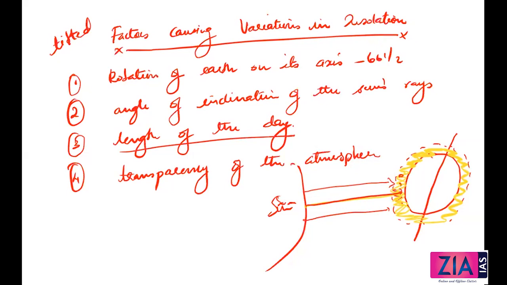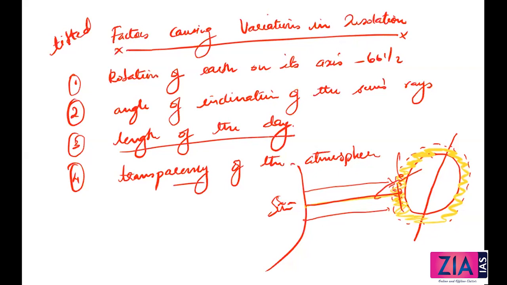The red color of the rising and setting sun and the blue color of the sky are a result of scattering of light within the atmosphere. Because of that scattering, we see the sunrise and sunset as red in color and the sky as blue. Actually, it is not red, it is not blue. We only see it that way because particles present in the atmosphere scatter light in that way. So that is also a concept I wanted to talk about with respect to transparency of the atmosphere. Then we'll go ahead with the next factor.